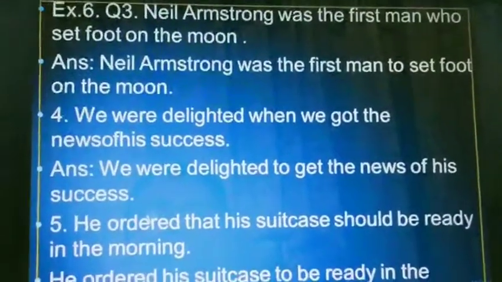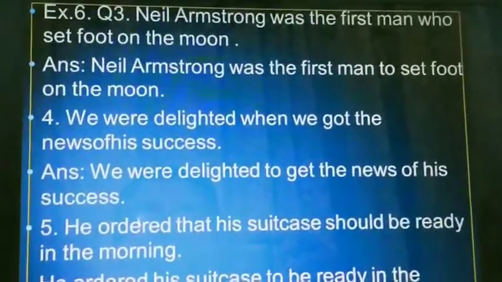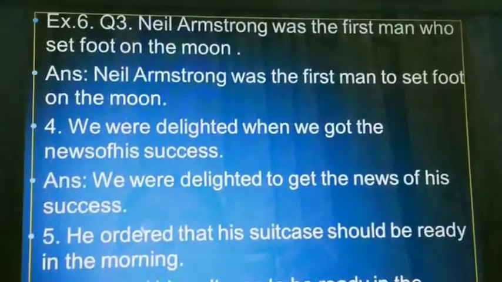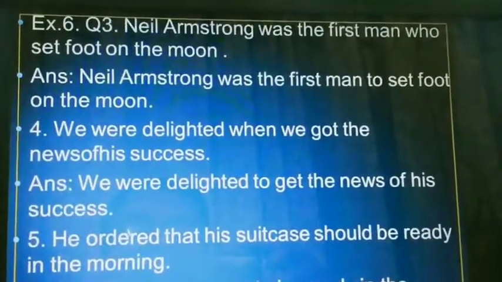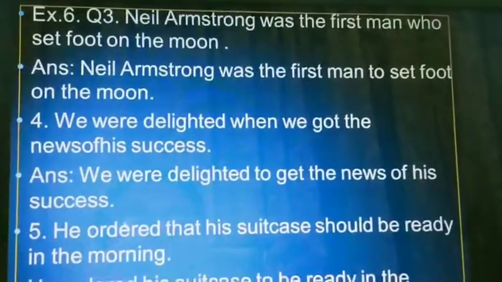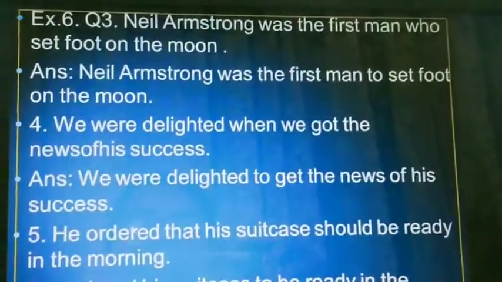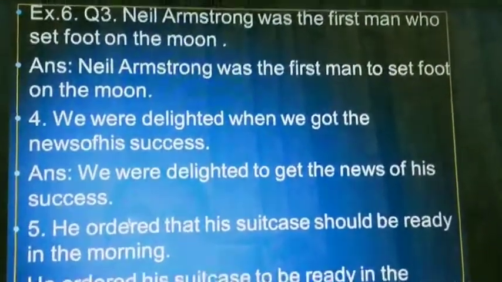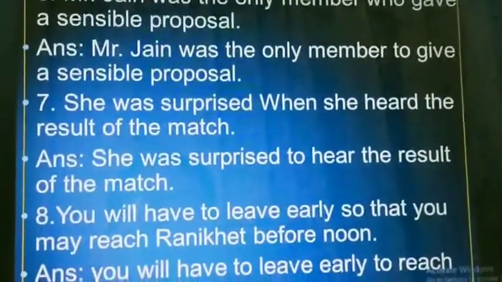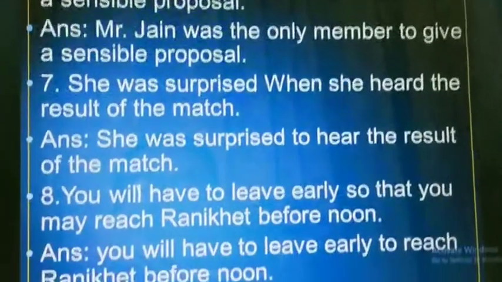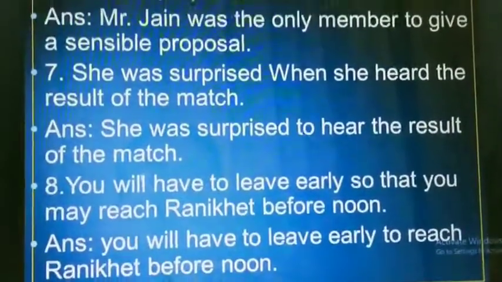Students, textbook exercises 6 and 7 you have to do in your notebook. The answers are given, I'm showing you. But first you do it by yourselves, then check the answers with this. Now pause the video and check the answers with your answers. Got it?